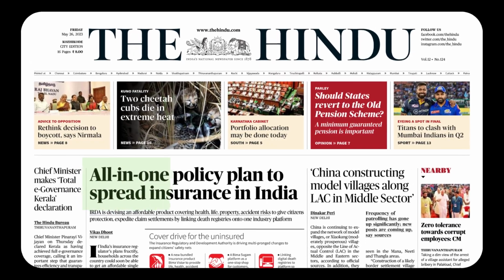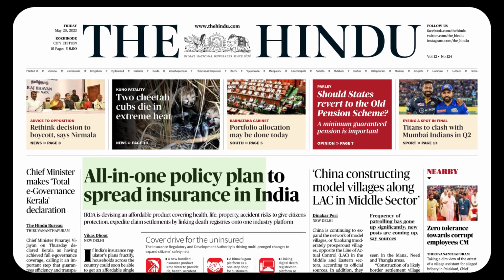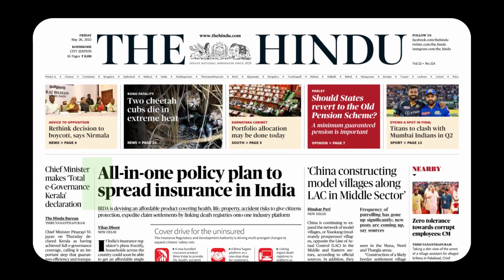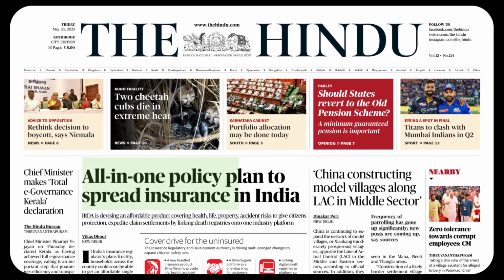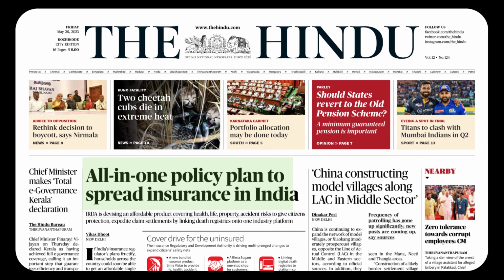All-in-one policy plan to spread insurance in India. As we know, this sentence is conveying an idea, so we must know how these ideas are properly arranged. So we'll see how it gets started. All-in-one policy plan must be the doer side. As we know, the doer is made up of more words, so it's a noun phrase. To spread. Spread must be a verb here. It is presented in the form of an infinitive.